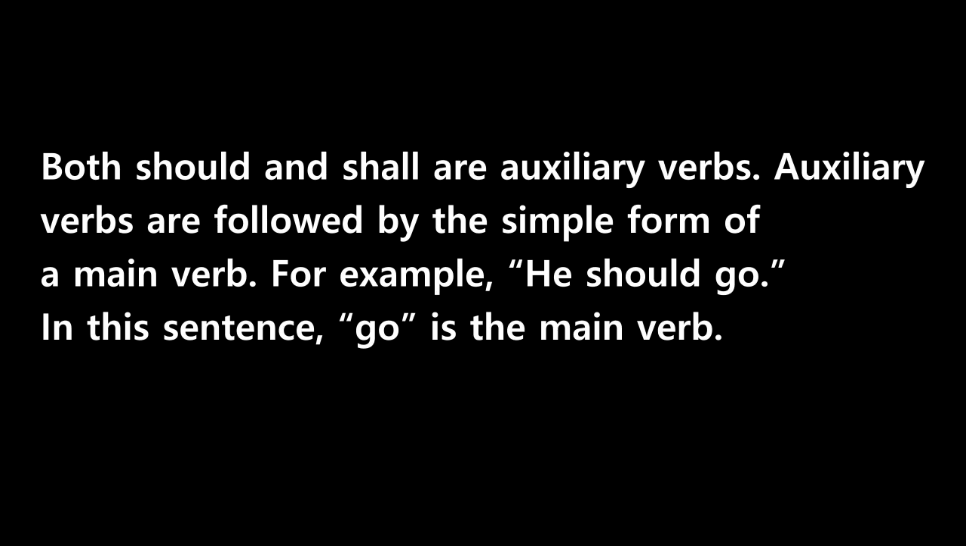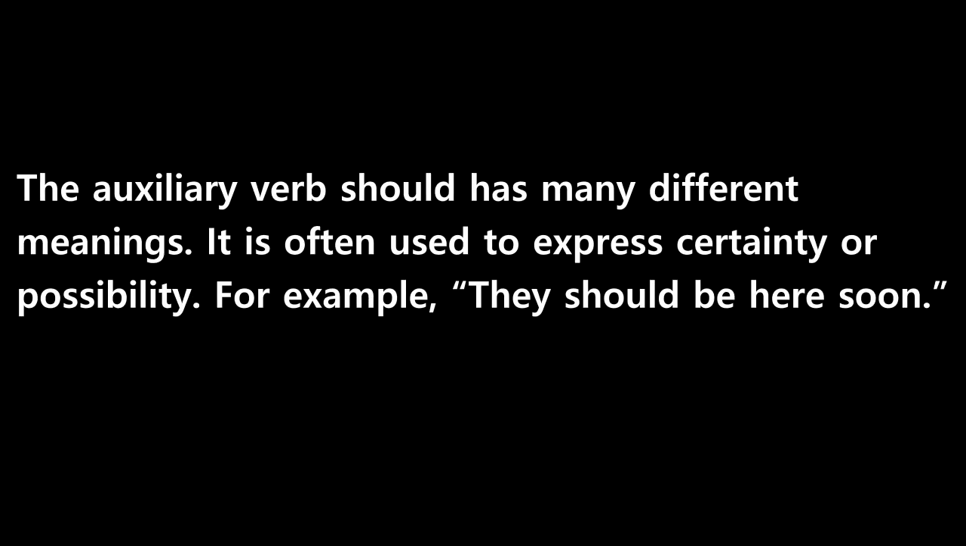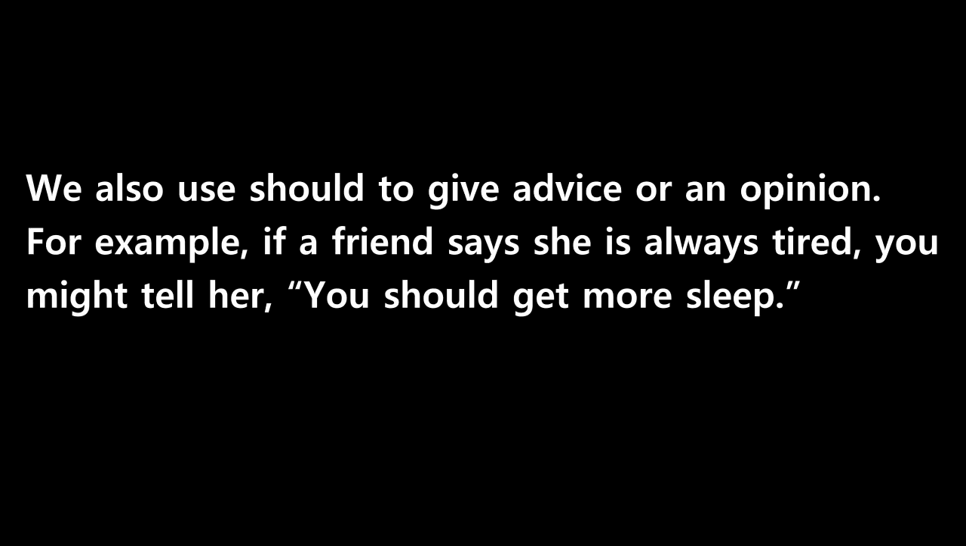Both should and shall are auxiliary verbs. Auxiliary verbs are followed by the simple form of a main verb. For example, he should go. In this sentence, go is the main verb. The auxiliary verb should has many different meanings. It is often used to express certainty or possibility. For example, they should be here soon.